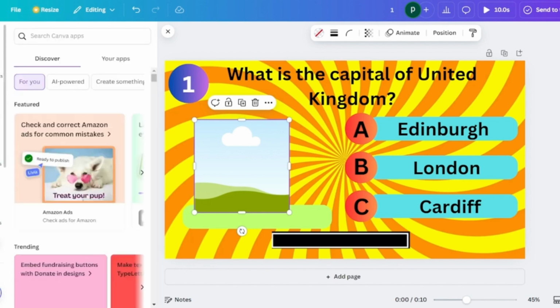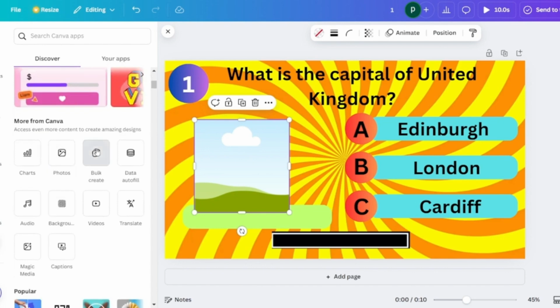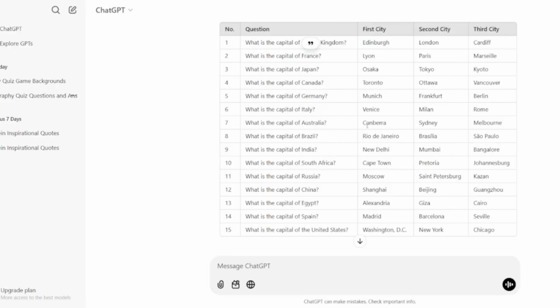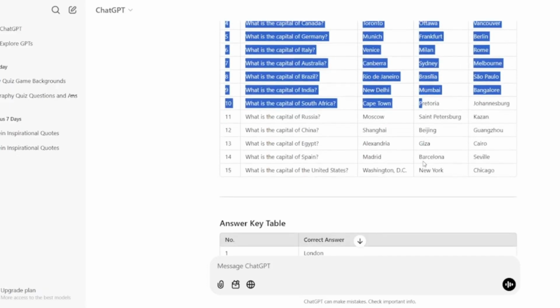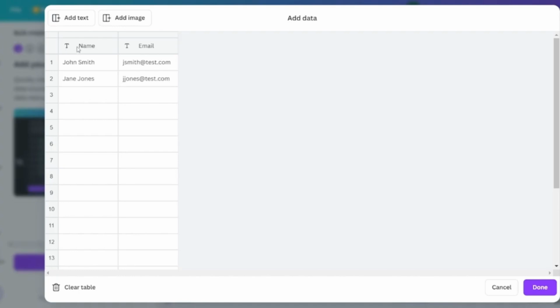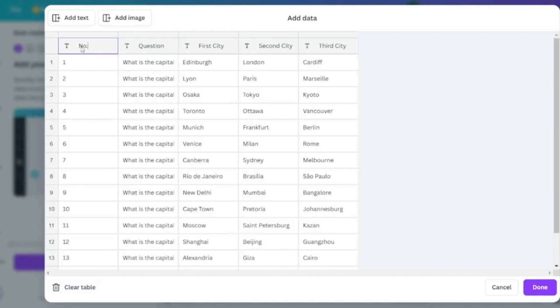Now once that is done, you have to go to the apps and then you click on bulk create and you click on enter data manually. Now over here, you copy the entire table from ChatGPT and then you come back to this bulk create table and then you first clear the table, then you double click on the first column and then press Ctrl V.